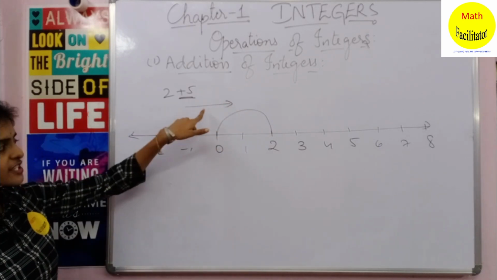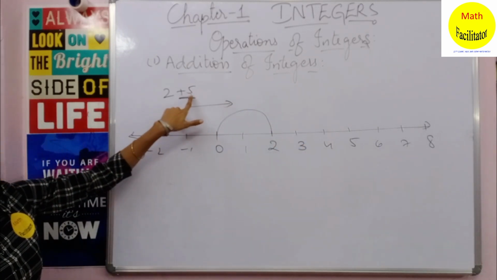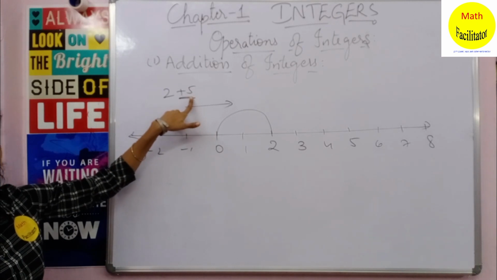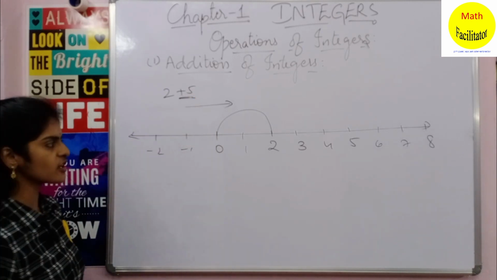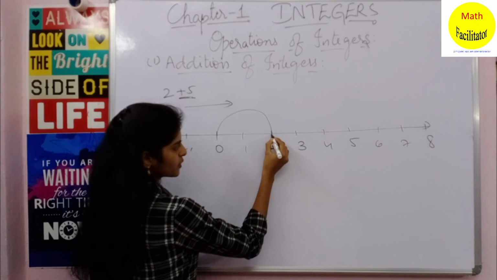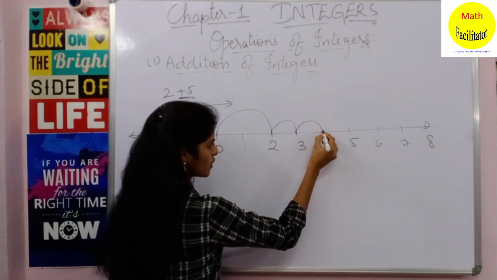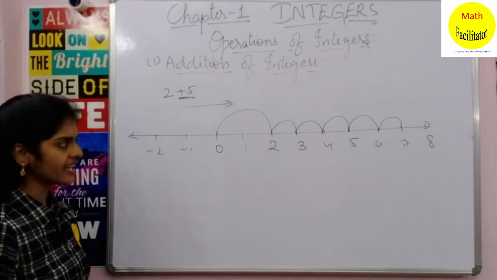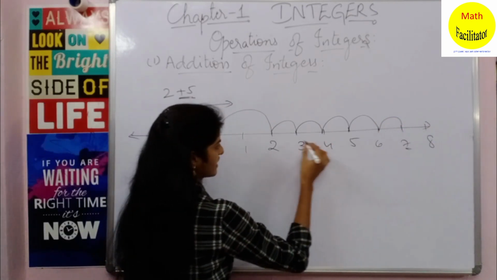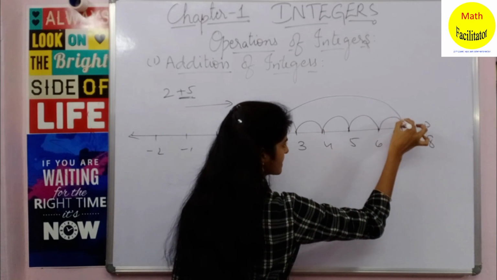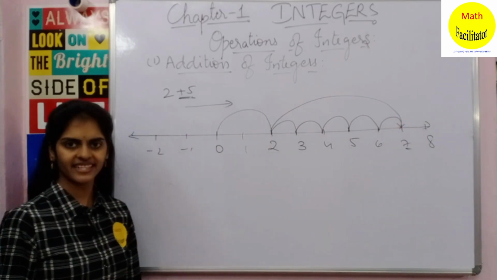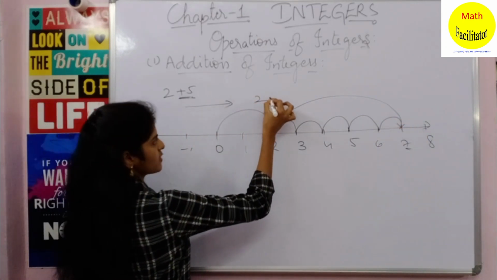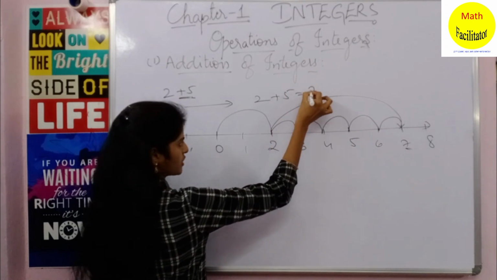Okay, how many places should you move to the right? 5 places. Since it is 5, you have to move 5 places to the right. Okay, so how will you do that? So from 2 it is 1, 2, 3, 4 and 5. Okay, so you are ending at 7. So moving 5 places, you will end up at 7. Clear? So this is nothing but 2 plus 5 is equal to 7.